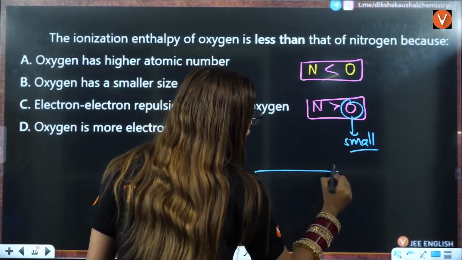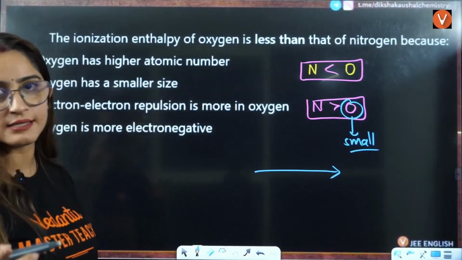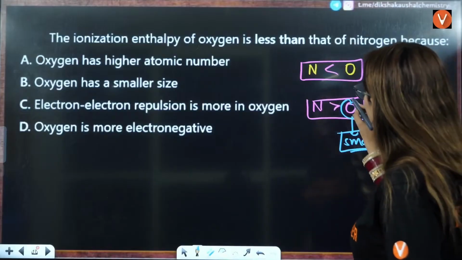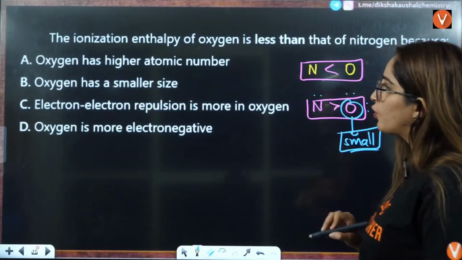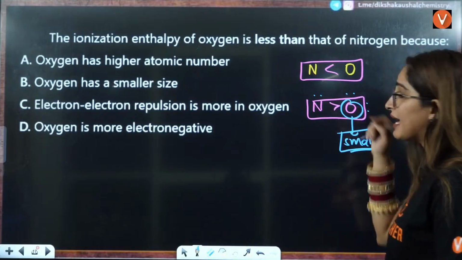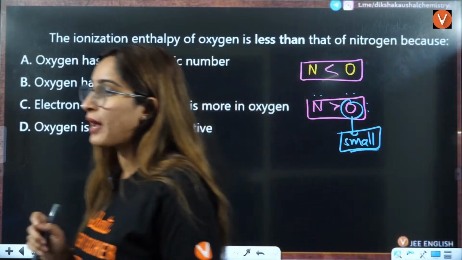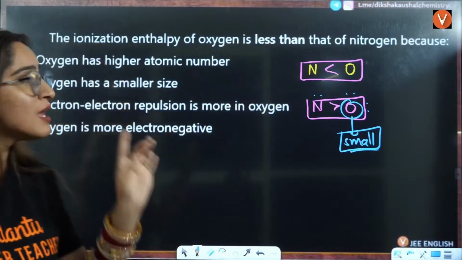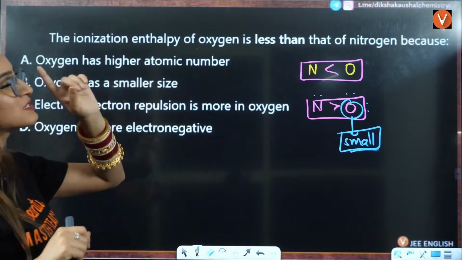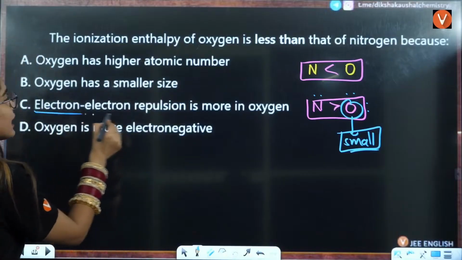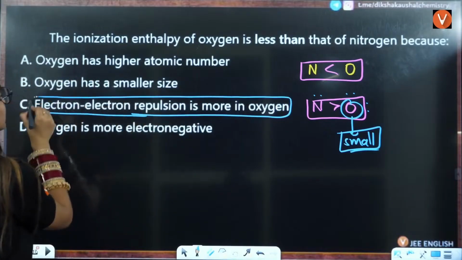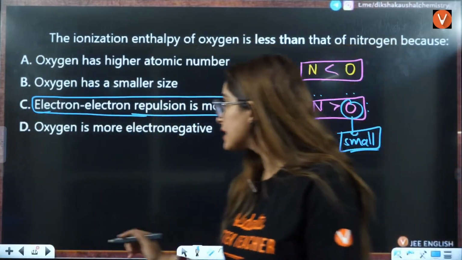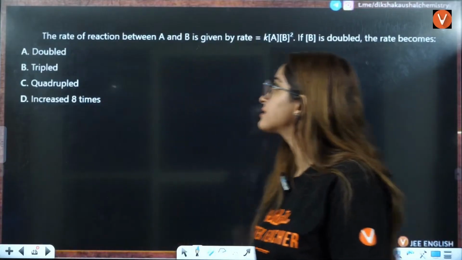Because we know that along the period size is decreasing, right? Because of the small size of oxygen and it has 2 lone pairs, 1 lone pair, that is the reason more electronic repulsions are there. So that is why it is like, take away the electron from me as compared to nitrogen. That is why ionization enthalpy of oxygen is less as compared to nitrogen. So the answer is electron repulsions in the oxygen are more dominating here, right? So C is the correct answer.